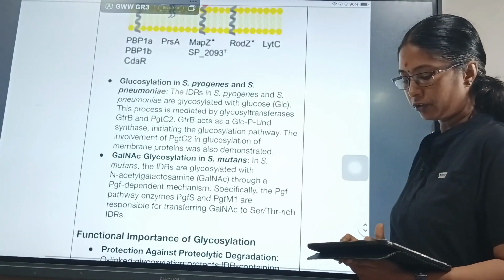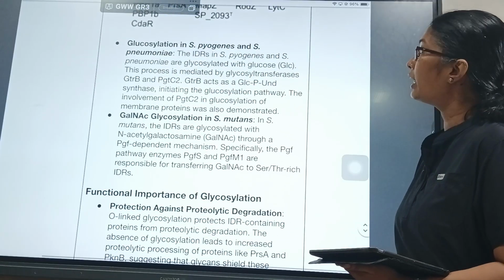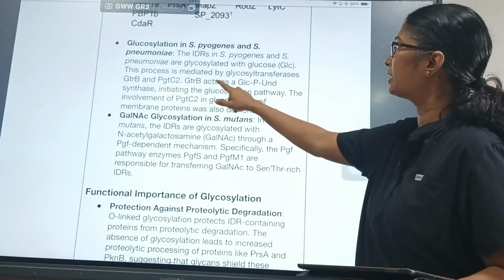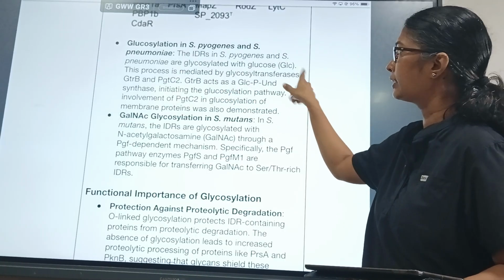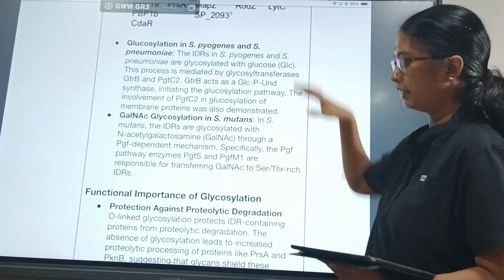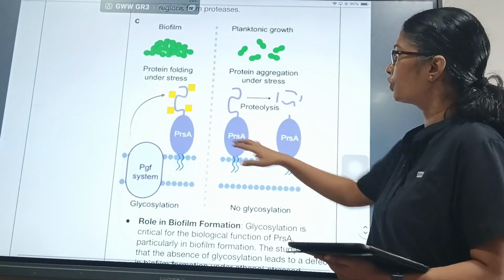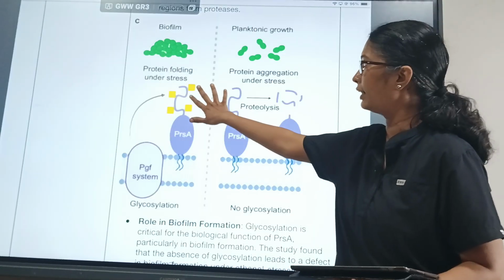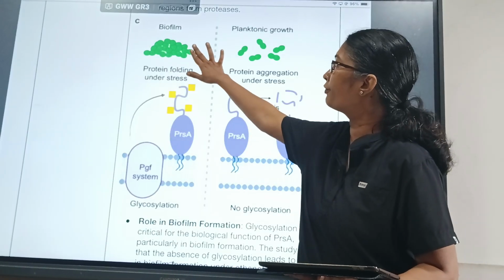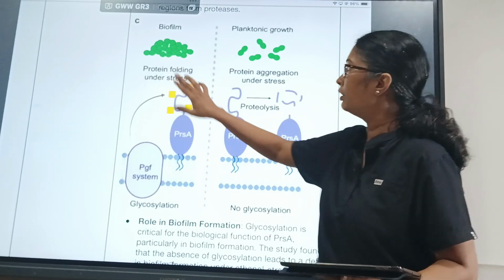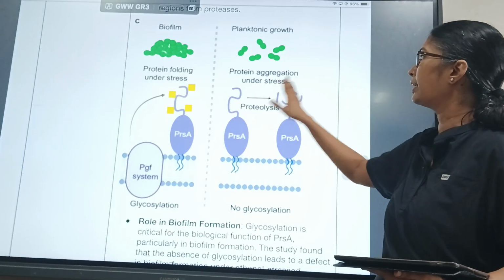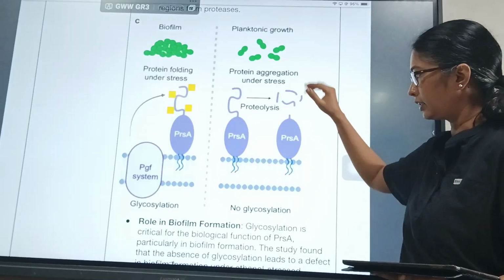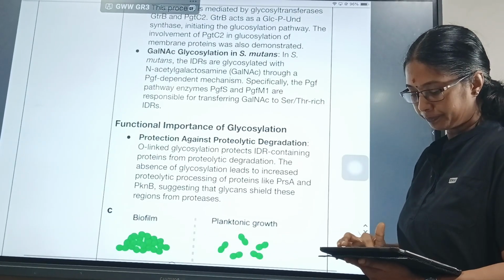The glycosylation in S. pyogenes and S. pneumoniae, what happens? The IDRs in S. pyogenes and pneumoniae are glycosylated with glucose. This process is mediated by glycosyl transferase. So this is how we have to understand glucose getting attached like this. When we see this is the protein and the IDR, where the yellow ones are the glucose getting attached to that, which helps in the protein folding under stress and forms the biofilm. When there is no glucose getting attached, there is proteolysis, and this prevents the aggregation of the biofilm in that region. So this is what they wanted to do.